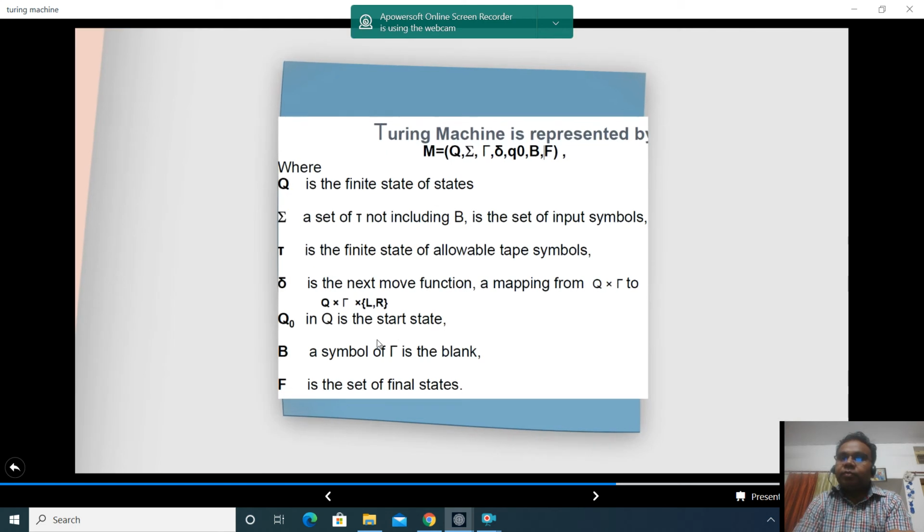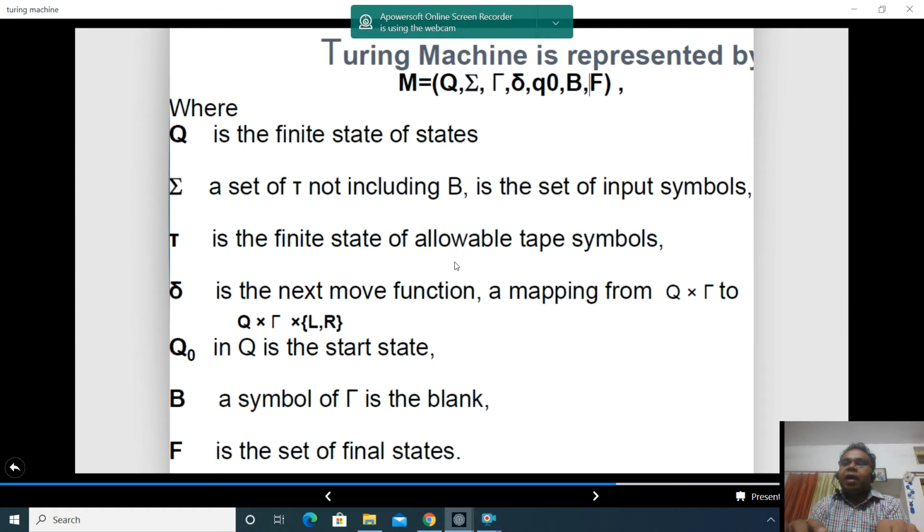Now moving further, how do we define it mathematically? As we defined before for other finite state machines and pushdown automata, it is defined with the help of 7 tuples. Q, the set of states; sigma, the set of input symbols, which does not have any blank; lambda, the set of allowable tape symbols, the symbols which can come on the tape; the transition function; Q0, the initial state; B, blank; and F, the set of final states. So what is this transition function?